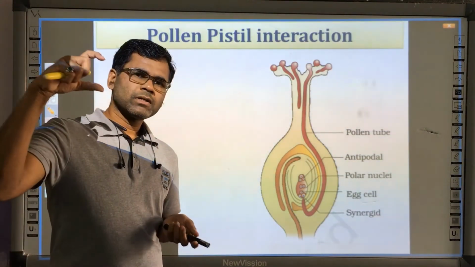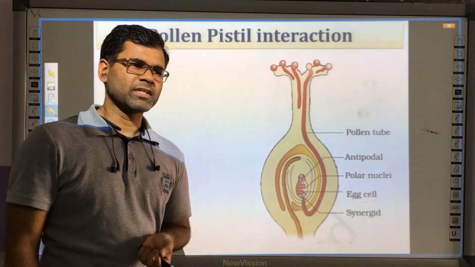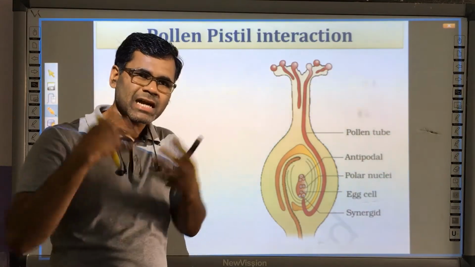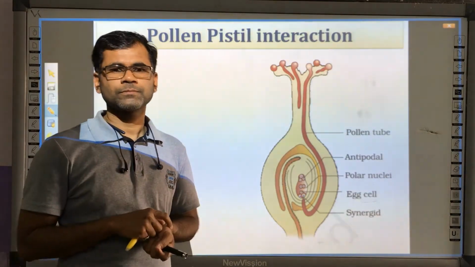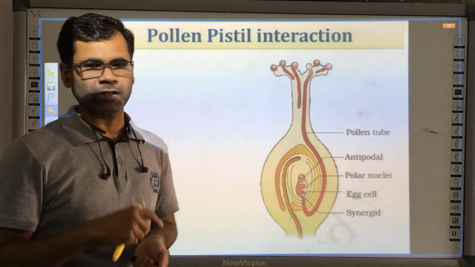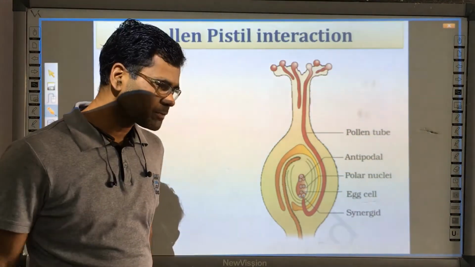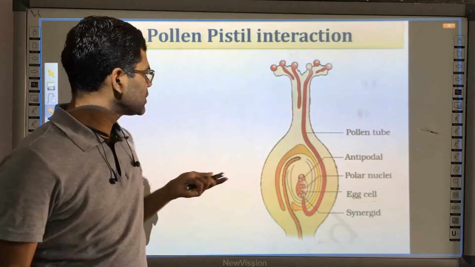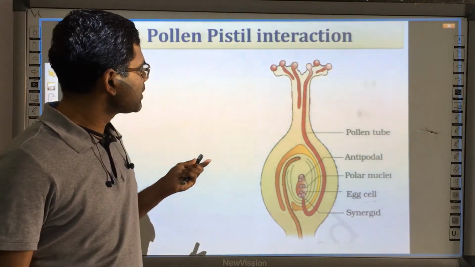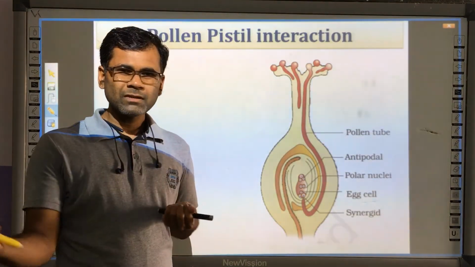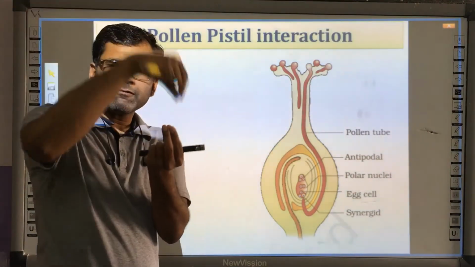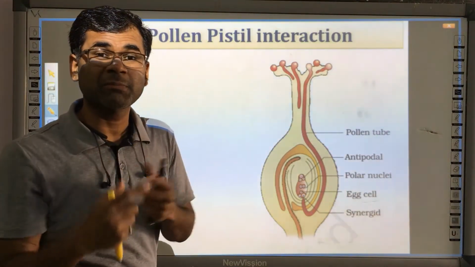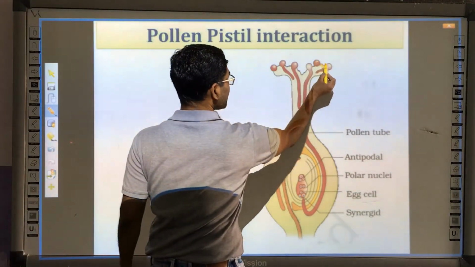If you take a normal condition of pollination, whatever outbreeding devices we have discussed are an extra approach to promote cross pollination. But normally, when the pollen grain is shed onto the stigma, there is a series of reactions which takes place on the pollen grain and stigma.